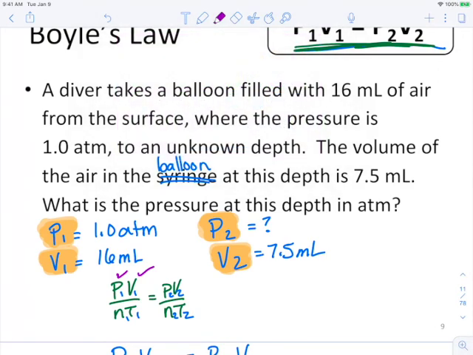Nowhere in this problem did they discuss the number of moles changing. Because it is not discussed, I'm going to cross it out. You'll cross it out either if it is not discussed or if you are told it doesn't change. Next up, temperature. This problem doesn't discuss temperature. It probably should because it's going under the water where it is going to be colder, but it doesn't. So I'm going to cross out the T as well.